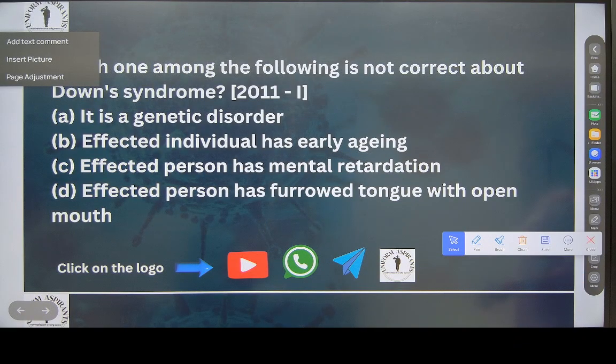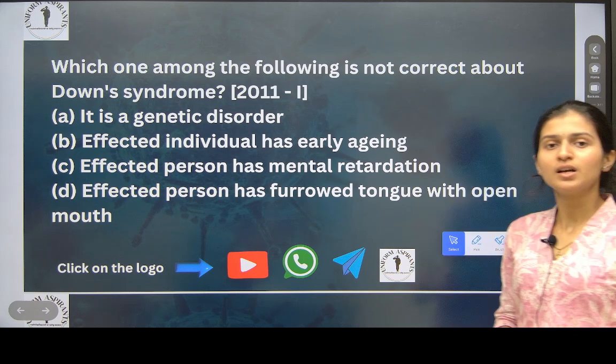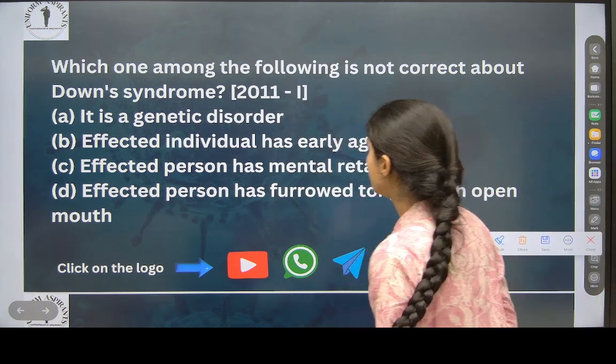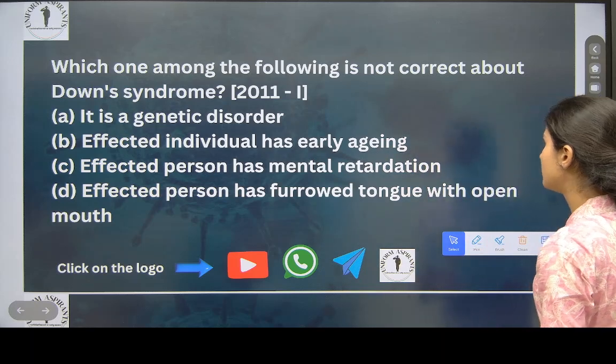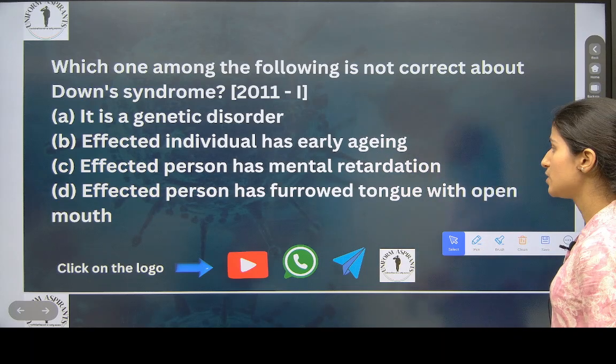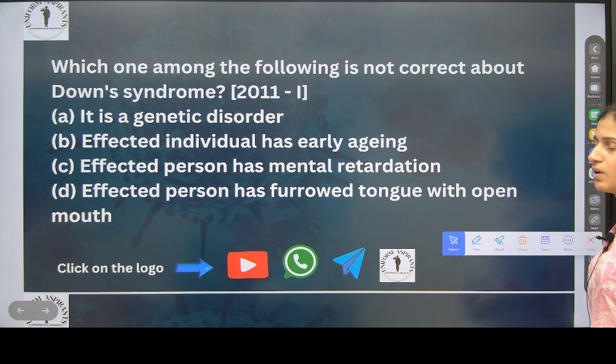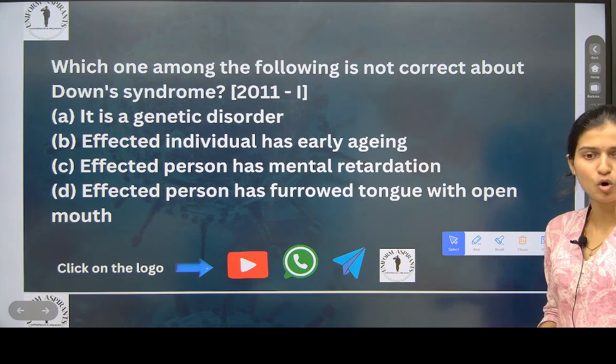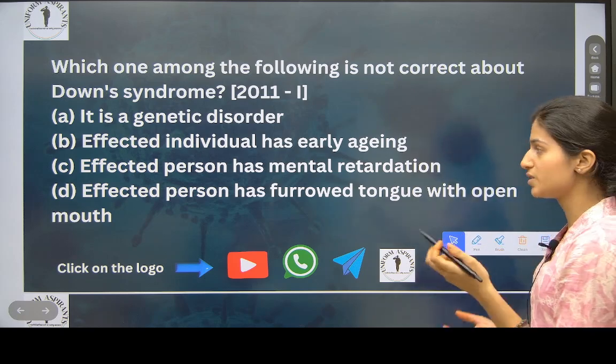It is a genetic disorder. Yes, the affected individual has early aging. Yes, they have a lifespan of like 21 to 23 years. Then the affected person has mental retardation. Yes, the affected person has a poor tongue and open mouth. Yes, they have, and they have a small round shaped face.